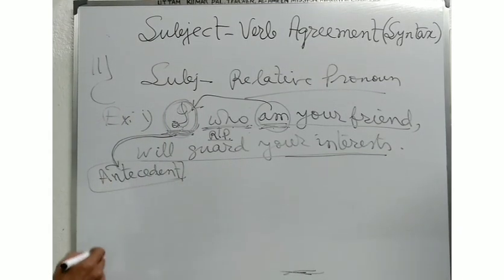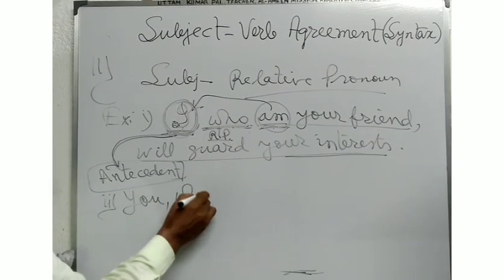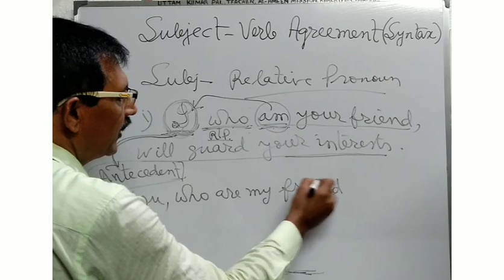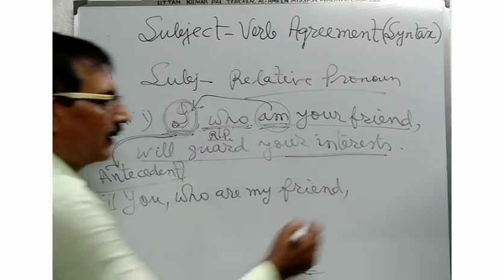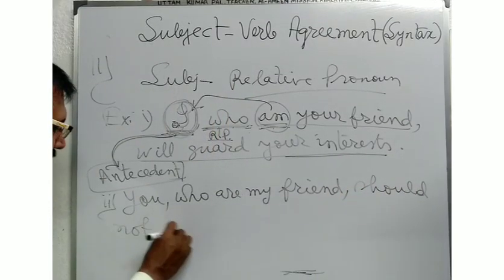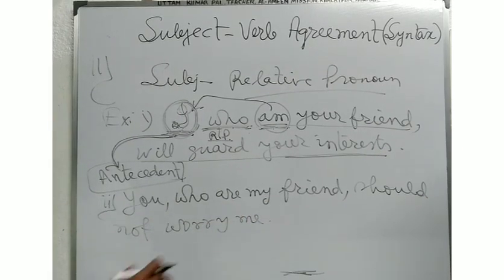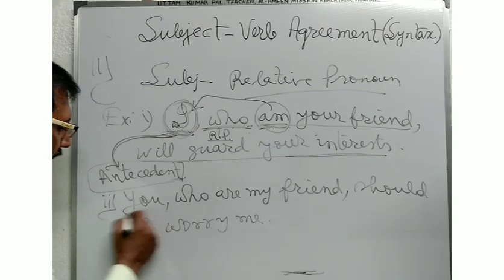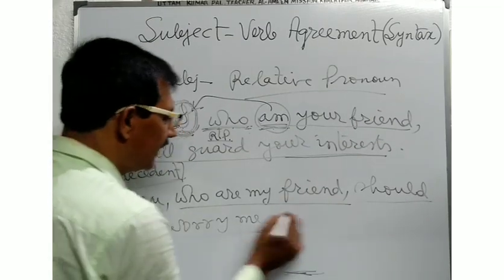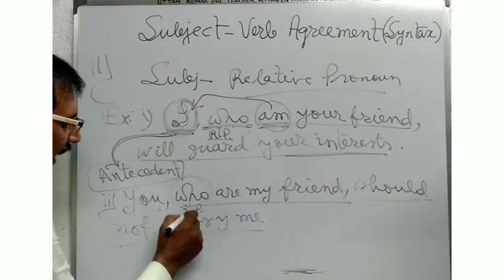Now in another example: you who are my friend should not worry me. Here you should not worry me is called the principal clause. And who are my friend is called the relative clause. Here who is the relative pronoun, and this refers to you.